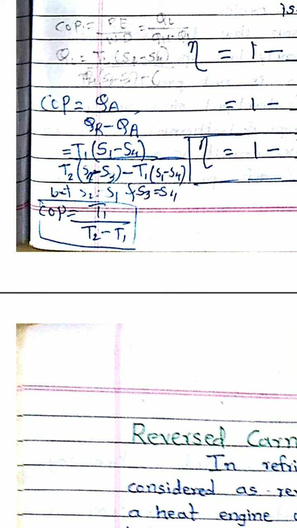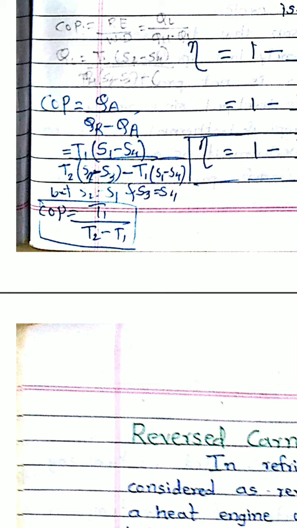Here for heat supplied, QA is the notation, and for heat rejected, QR is the notation. So the COP of the reverse Carnot cycle is equal to QA upon QR minus QA. QA is the heat supplied, divided by work input, which is QR minus QA.